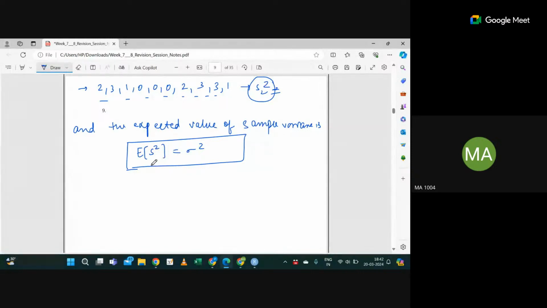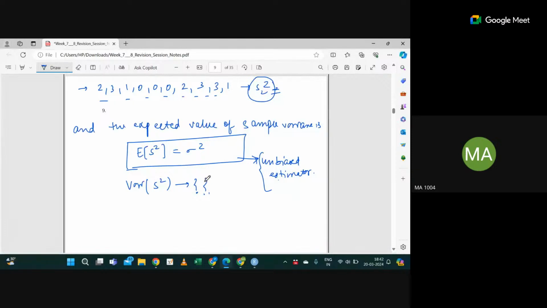But as you can see, the expectation of S square is nothing but sigma square. So it's actually called an unbiased estimator. If you are confused about what an unbiased estimator is, don't worry. We'll discuss it in week 9, where we discuss biasedness, unbiasedness and so on. Also, we can find the variance of S square, but that is not in our course as of now.